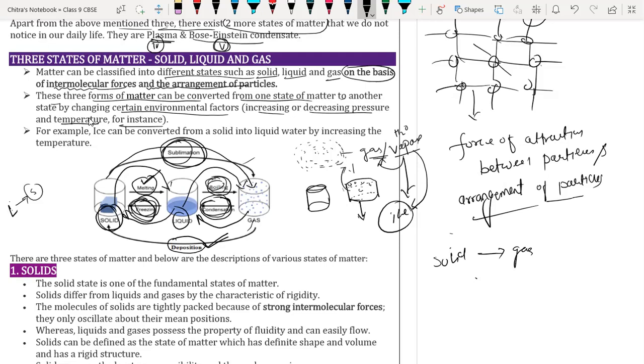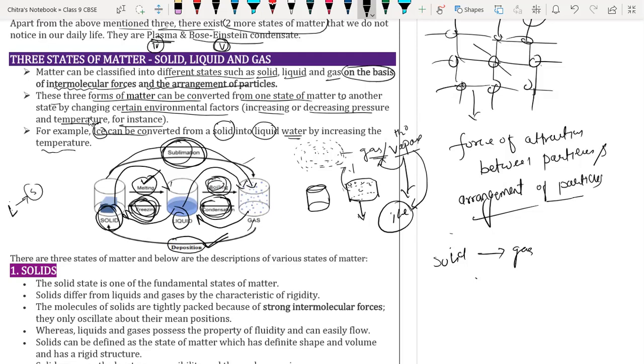For example, ice can be converted from solid to liquid state. The liquid state is called water. So we can convert ice into water. How? By increasing the temperature.